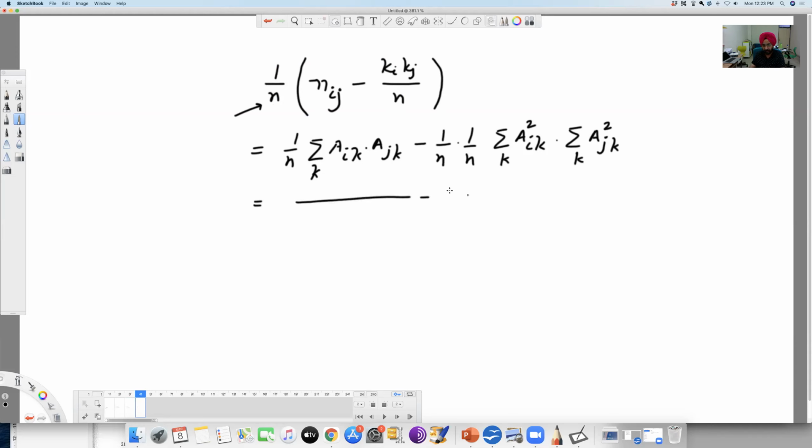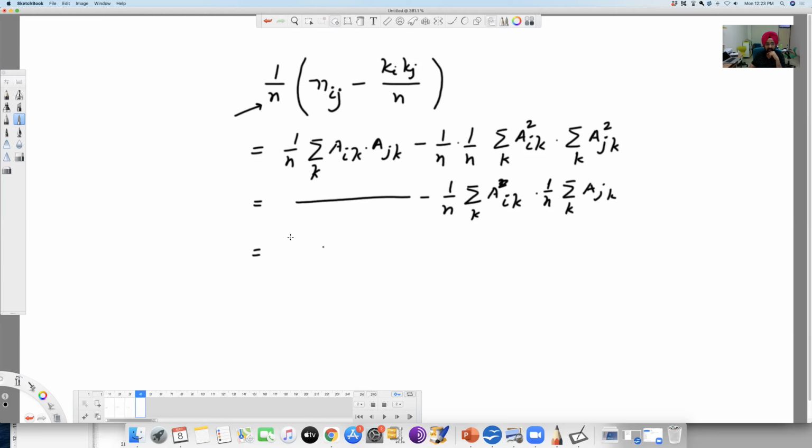So distribute the 1 by n so that this expression is more interpretable in terms of covariance. This is the multiplication, right?